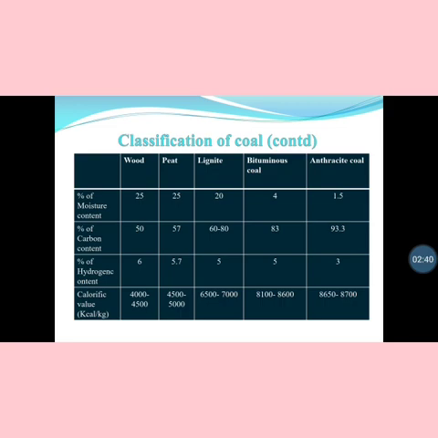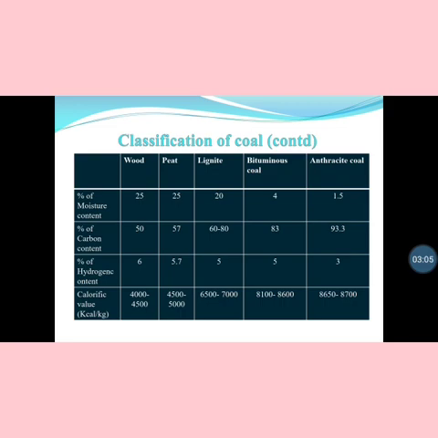Next is lignite. Its color is dark brown and the moisture content will be 20%. Gradually we have seen the carbon percentage is getting higher. In lignite it is 60 to 80%, percentage of hydrogen 5, and its calorific value is 6,500 to 7,000. Next is bituminous coal.